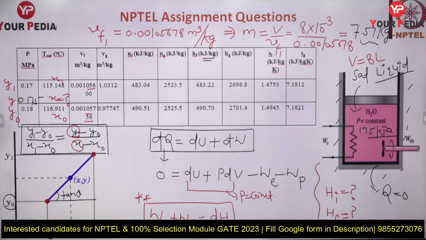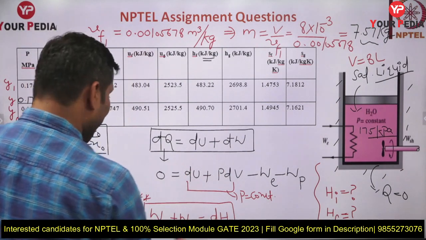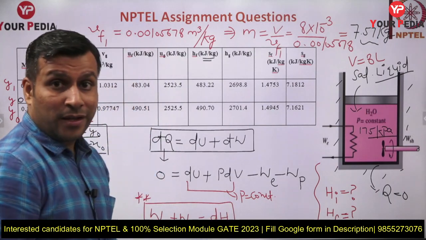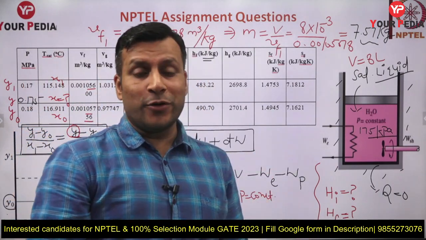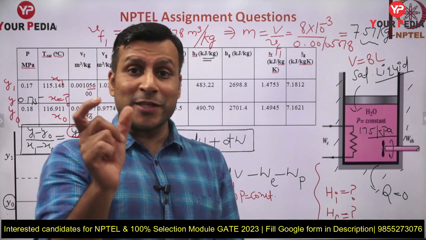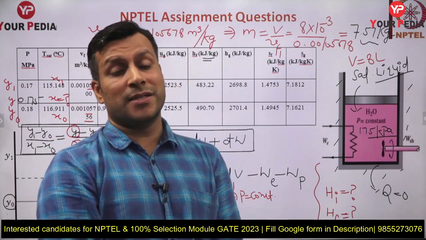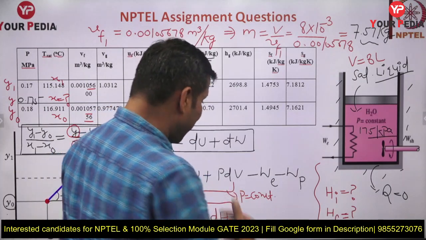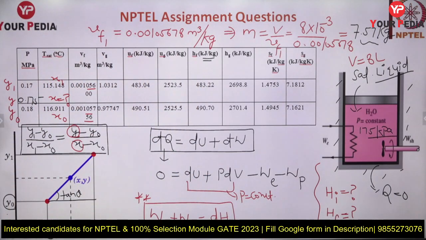Because it is required guys, this is required, because with that only we will be able to find out this dH. H, small h, we will be able to find out specific enthalpy. We can find out using this property table, but that specific enthalpy you need to multiply by the mass. Then only we are going to get this enthalpy change. Okay, so mass we know like this is 7.57.